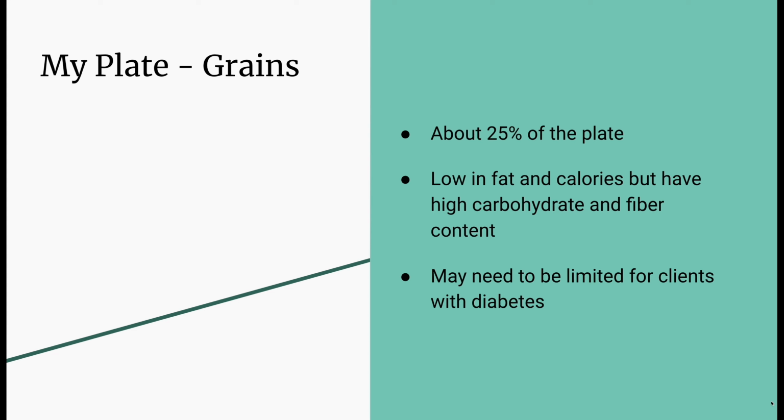About 25% of the plate should be grains. Pasta, cereal, and bread are sources of grains. Types of grains include wheat, corn, rice, oats, barley, and quinoa. Grains are low in fat and cholesterol, but have high carbohydrate and fiber content. The fiber content in grains can be helpful in preventing constipation and lowering cholesterol. Due to the high carbohydrate content of grains, they may need to be limited for clients with diabetes.